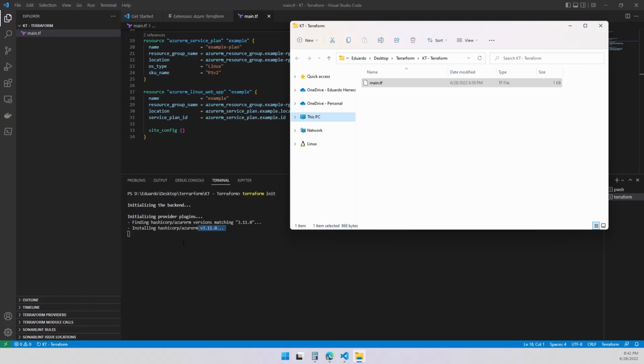So when this one downloads, it's going to create a hidden folder, a .terraform folder, and you're going to see it in both places. I just put it over here so you can see it at the same time. Let's give it a minute. It depends on your connection. But it basically is downloading the provider for Azure, right? The things that are going to help you to connect to it.